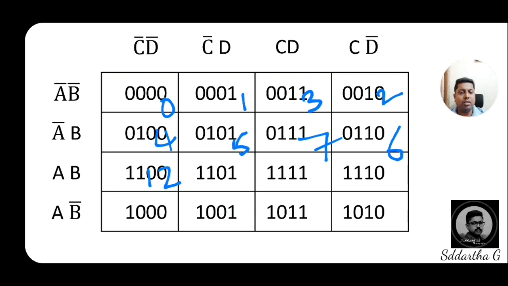Then 1101, 12 plus 1, is 13. 1111, 8 plus 4 plus 2 plus 1, is 15.